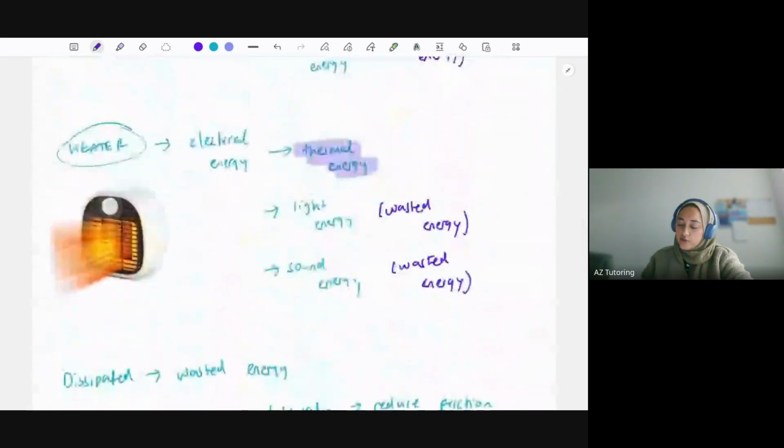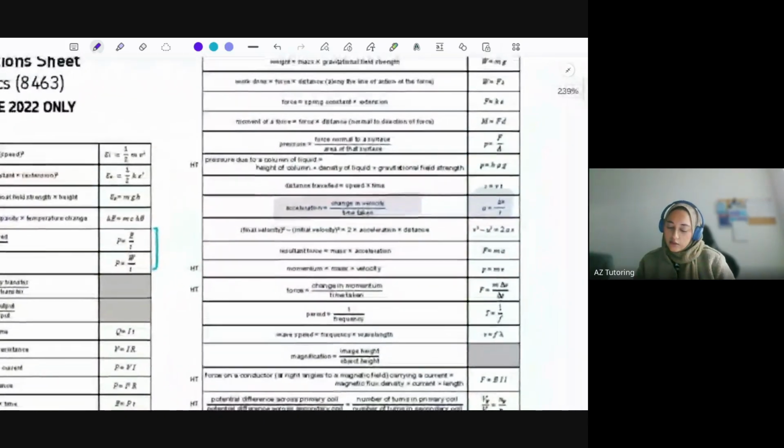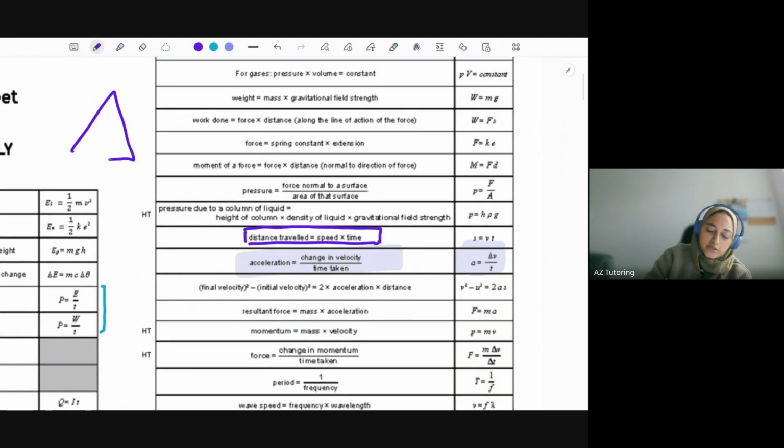So I'll show you that equation that's on the equation sheet here. So here you go. Distance traveled equals speed times time. So that's okay, that's what we've just said, the triangle, right? So distance traveled equals speed times time. However, if you look, the letters are s equals vt.